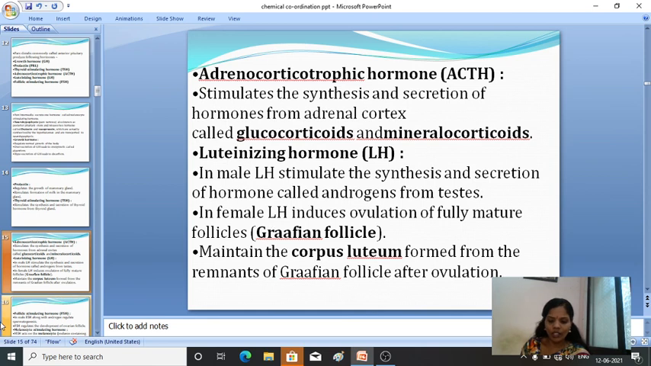Okay, so these are the different hormones. ACTH, adrenocorticotropic hormone, it helps in synthesis and the secretion of hormones from the adrenal cortex. Two hormones, one is glucocorticoids and mineral corticoids. Then luteinizing hormone, in case of male, it will help in the secretion of androgens from testes, whereas in female it will help in the ovulation, that is after complete maturation of Graafian follicle it will rupture and ova will be released.